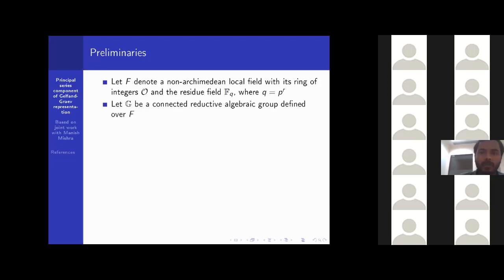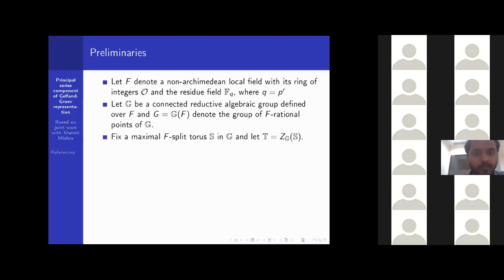So let G be a connected reductive algebraic group defined over that local field F. By capital G, we will denote the group of F-rational points of the bold G. Fix a maximal F-split torus S in G, and let T be the centralizer of this torus in G. Then T is a Levi factor of a minimal F-parabolic subgroup B of G defined over F, where its Levi decomposition is B equal to TU, where T is the Levi factor and U is the unipotent radical of that minimal parabolic subgroup B.